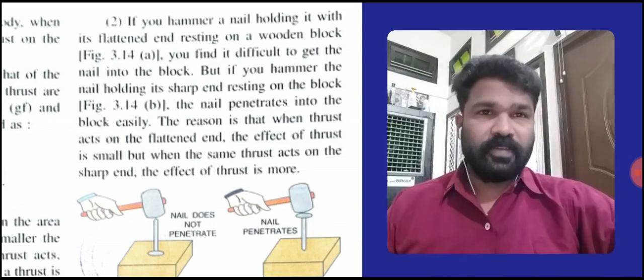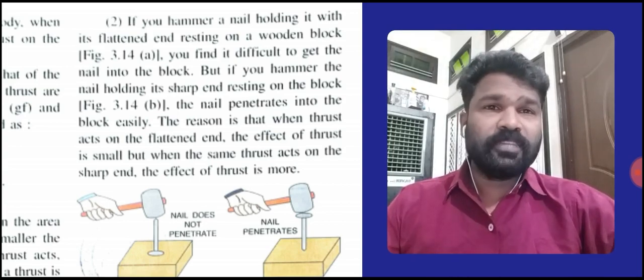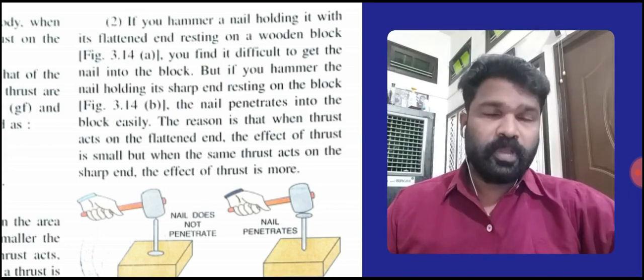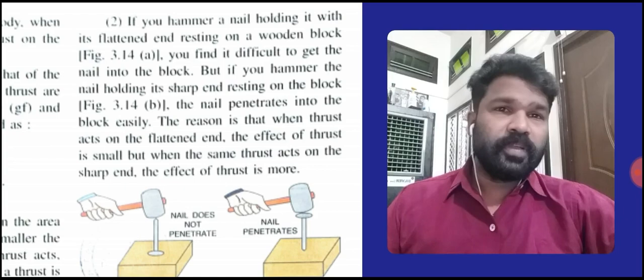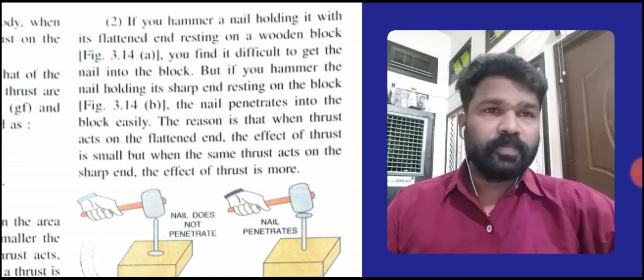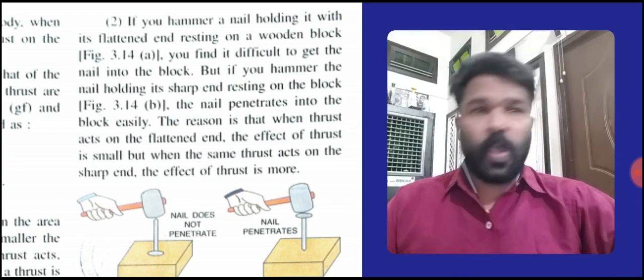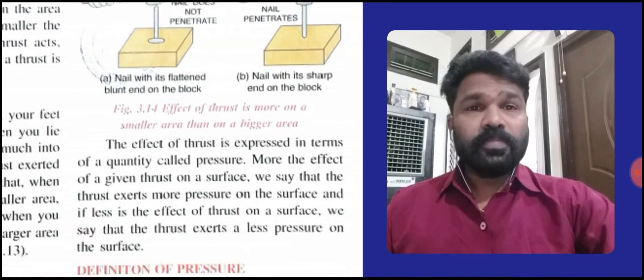What is the reason? The reason is that when thrust acts on the flat end, the effect of thrust is small. But when the same thrust acts on the sharp end, the effect of thrust is more. That's why it penetrates very easily into the block. Okay, students?